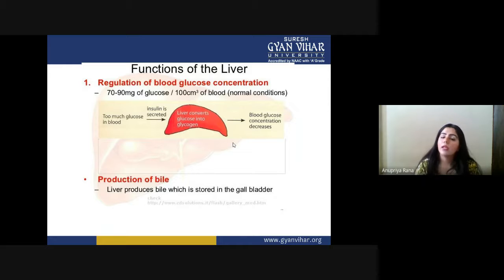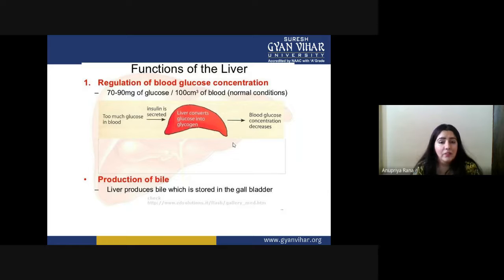If the quantity of glucose increases inside the body, insulin is secreted, and after its secretion, the glucose is converted into glycogen, which is a storage form of glucose.